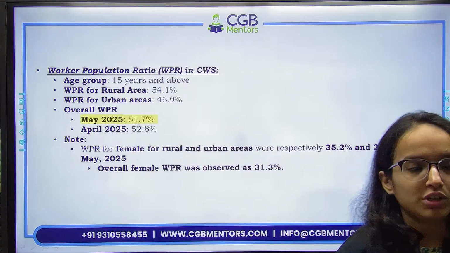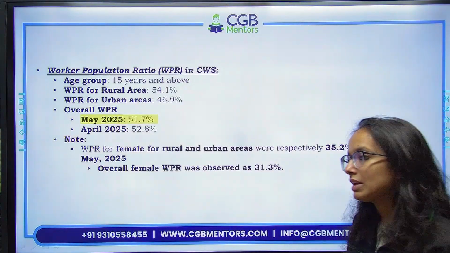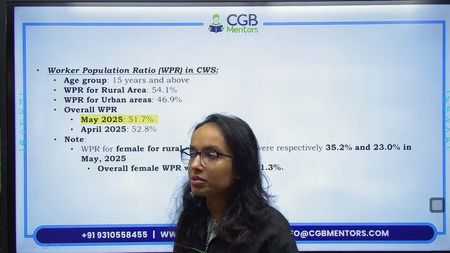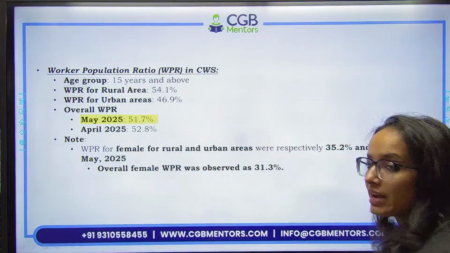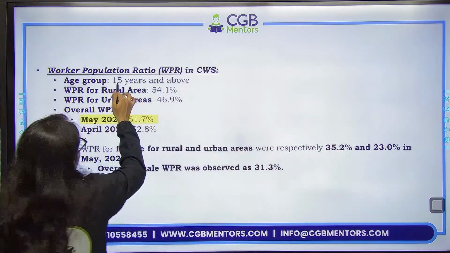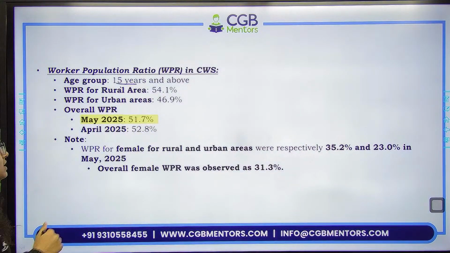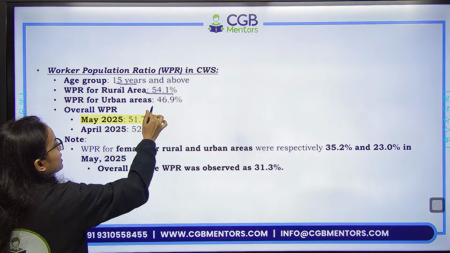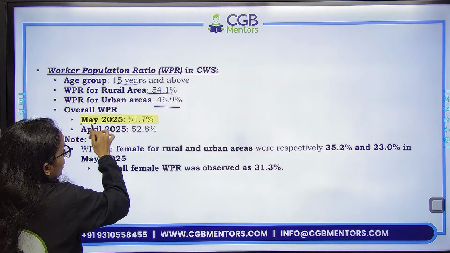Then worker population ratio. Worker population ratio आपको पता है, it is the people, only those who are employed. It does not include the unemployed, right? So worker population ratio again measured in the current weekly status CWS. Age group 15 years and above. Rural areas के लिए it is 54.1, urban areas के लिए 46.9, May 2025 में overall